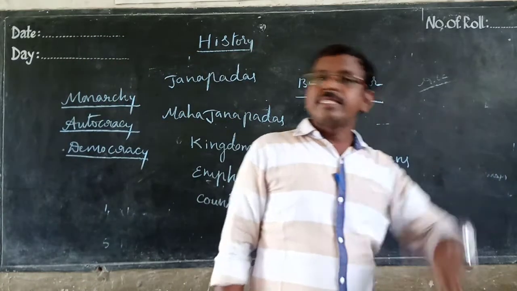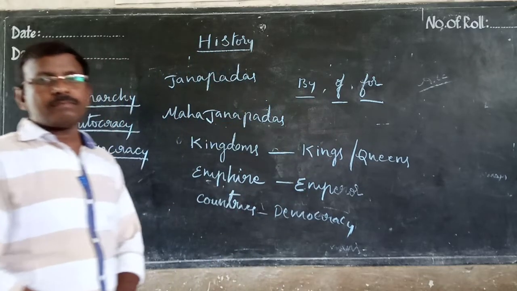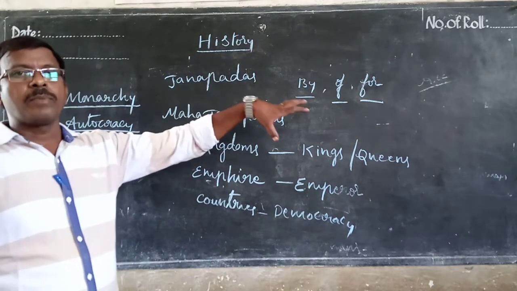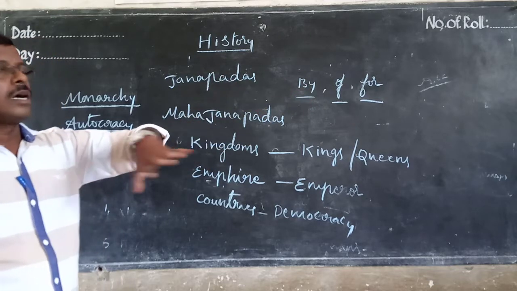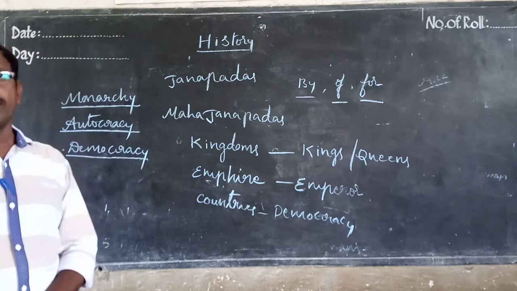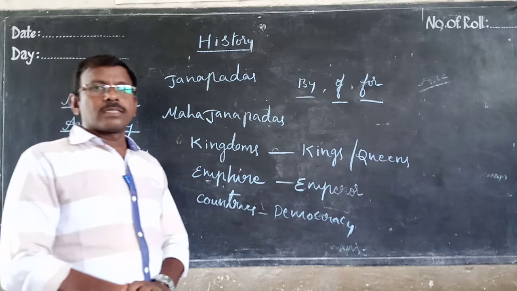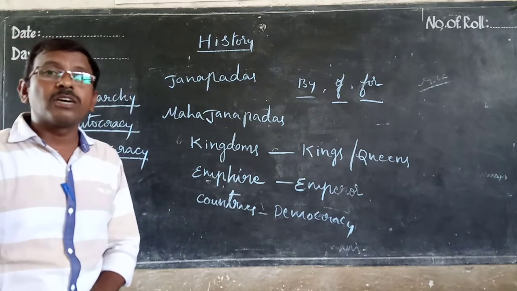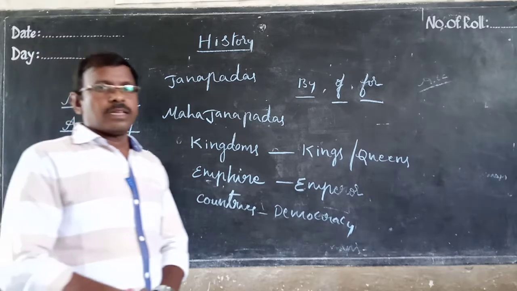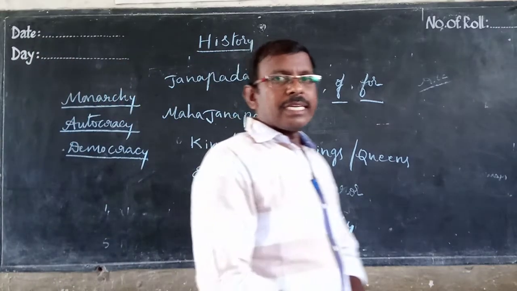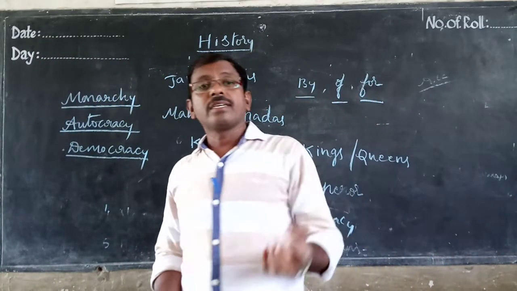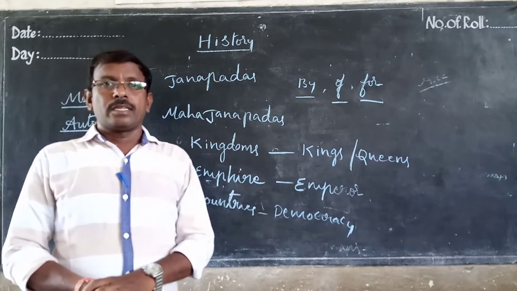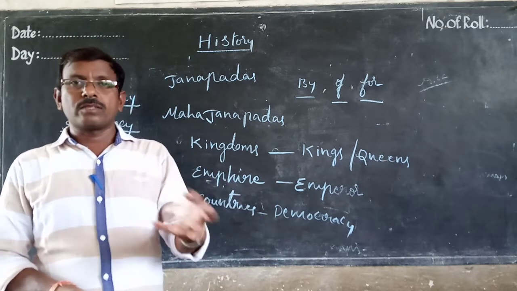So these things come into politics. What about governance? Governance is the state of events associated with ruling the country or place.